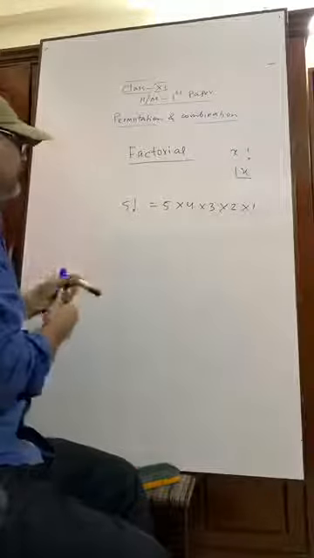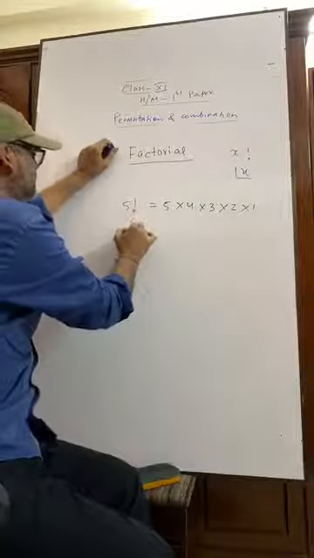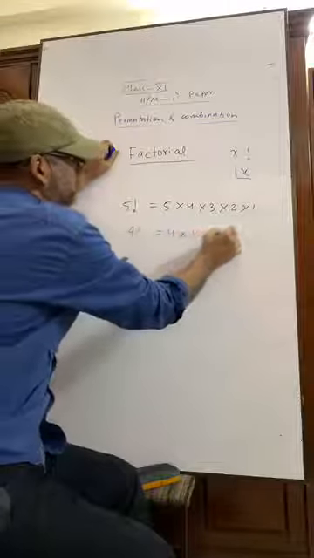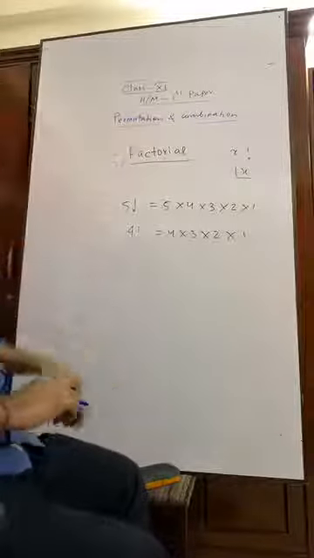Then, if I write 4 factorial equals 4 into 3 into 2 into 1, right? Yes, it is right.